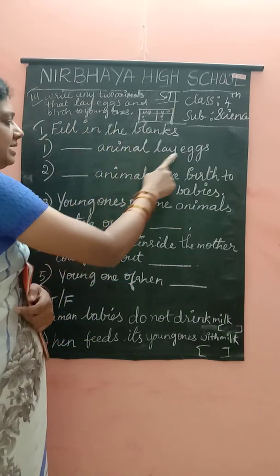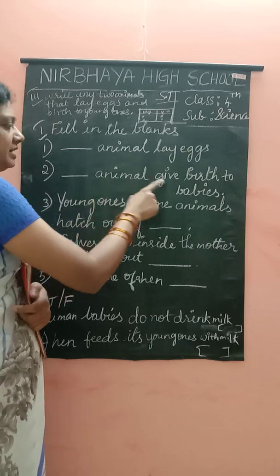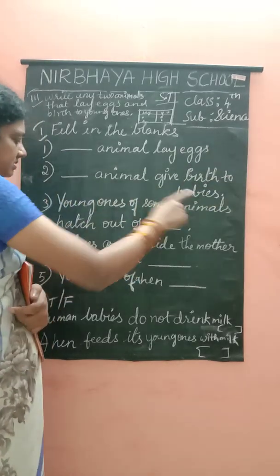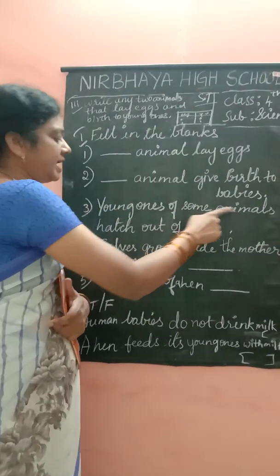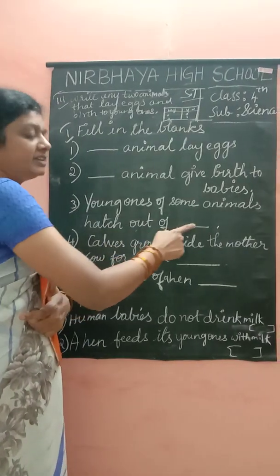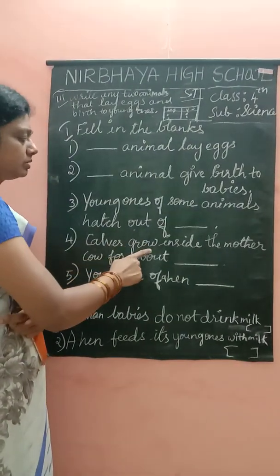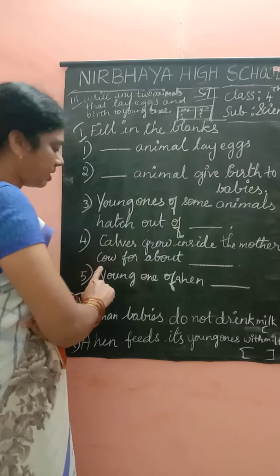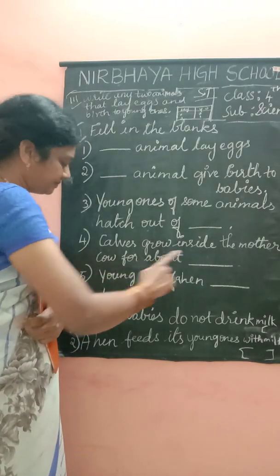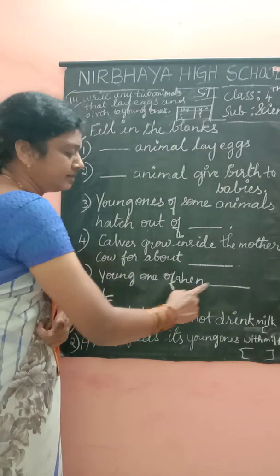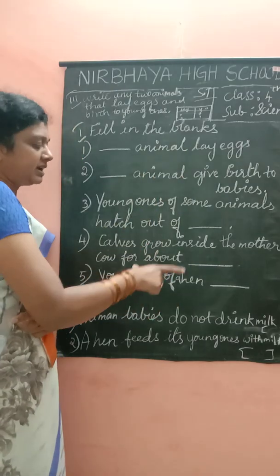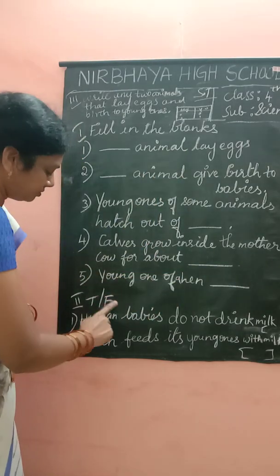Dash animal lay eggs. Dash animal give birth to babies. Young ones of some animals hatch out of dash. Calves grow inside the mother cow for about dash. Young one of a hen dash. These are the fill in the blanks and the next one is true or false.